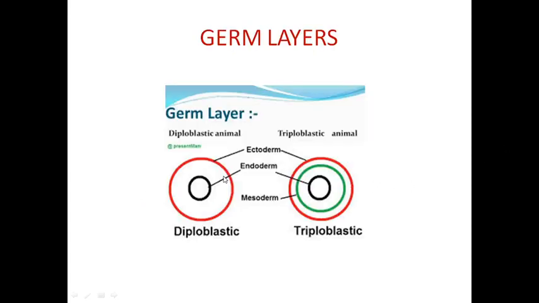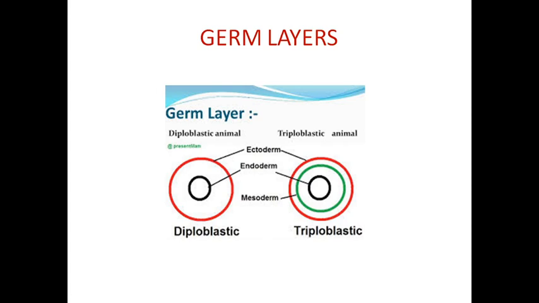In triploblastic, human beings are an example. All the multicellular animals come under triploblastic, except some of the invertebrate animals. The remaining animals come under triploblastic. This is called germ layer.